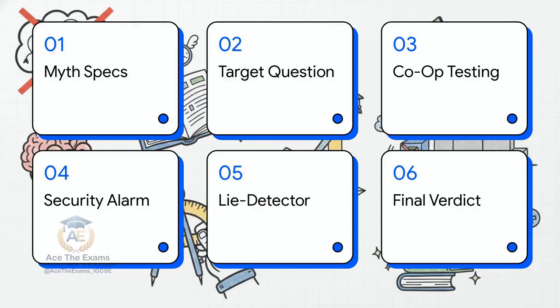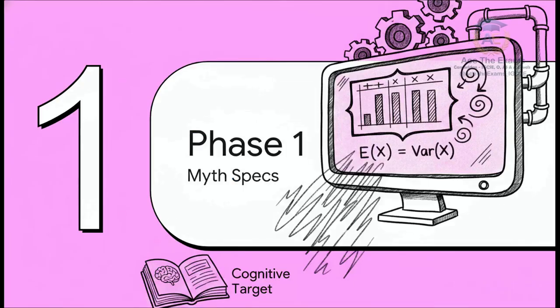Here is our rigorous, time-blocked blueprint for today's explainer. We'll start with our myth specifications, move into loading the target question, then enter the co-op stress testing lab. We'll have a brief security alarm pause, followed by the viewer lie detector arena, and wrap it all up with our final verdict. Phase 1, loading the cognitive target question.